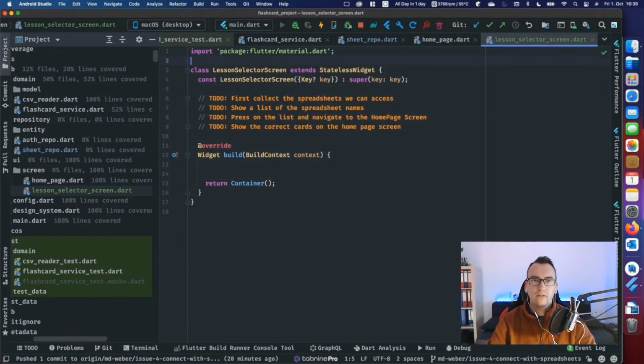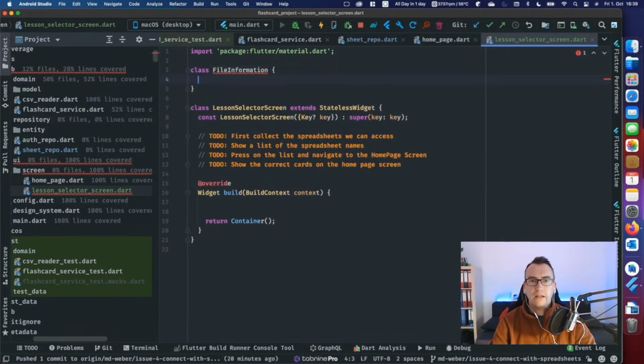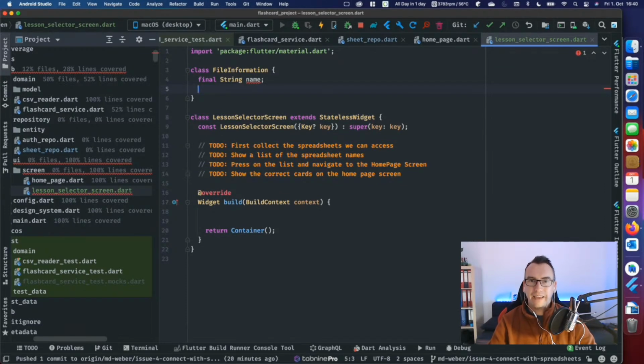Okay, so what we will do, we can maybe start by creating some kind of model, like I would do that. So we have class FileInformation. And this class FileInformation will have a name, string, probably final. And this is of course TypeScript. Sorry, so many programming languages I cover at the moment. So final name, that would be the file name that we have.